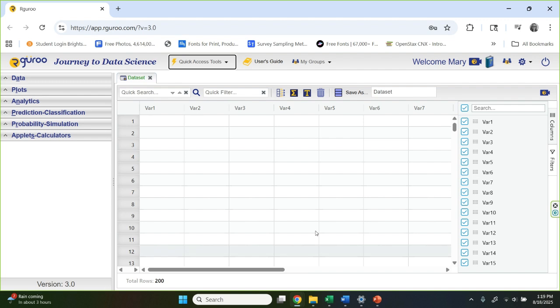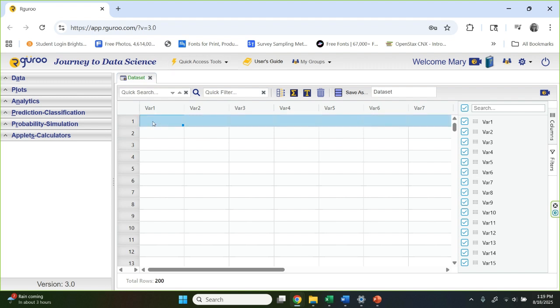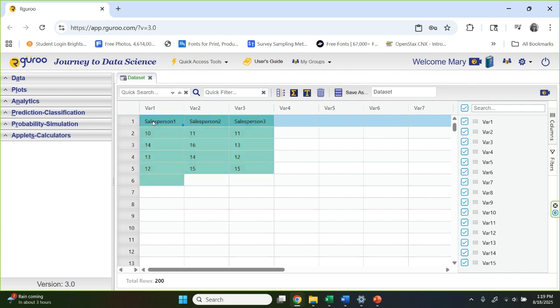So here is our Rguroo. I just opened it up. This is just a data table that's there when you open it up. And if you're working one of these questions in Hawks, you will hit the copy data button in your Certify assignments. And I'm going to come here to this first row, first column, and I'm going to do Control V. And this is traditionally how it's going to paste in. It's going to paste in exactly the way you see it there in Hawks.